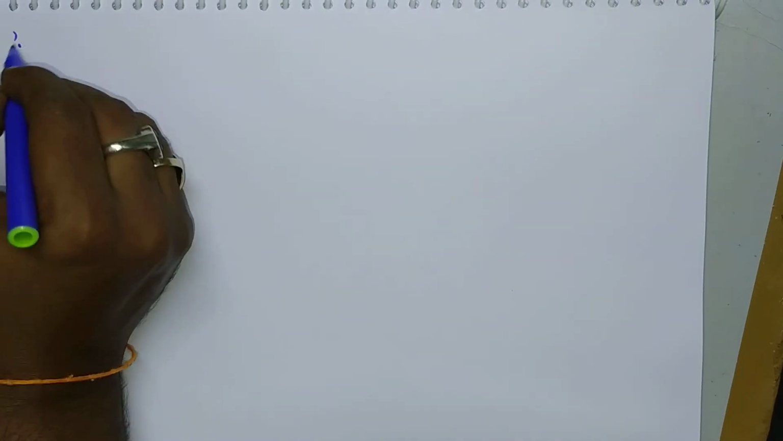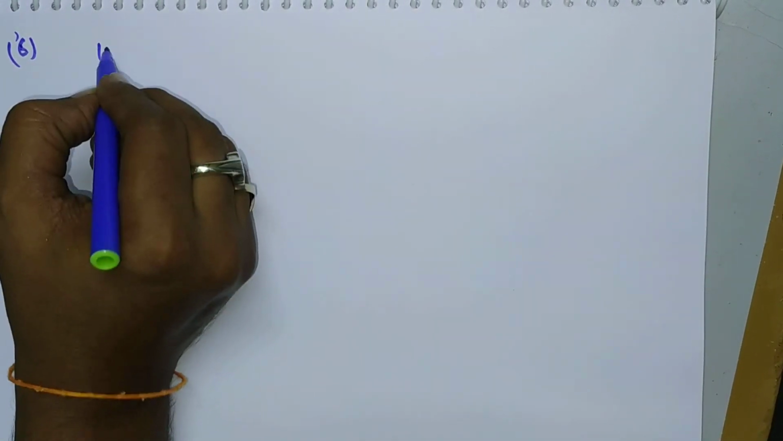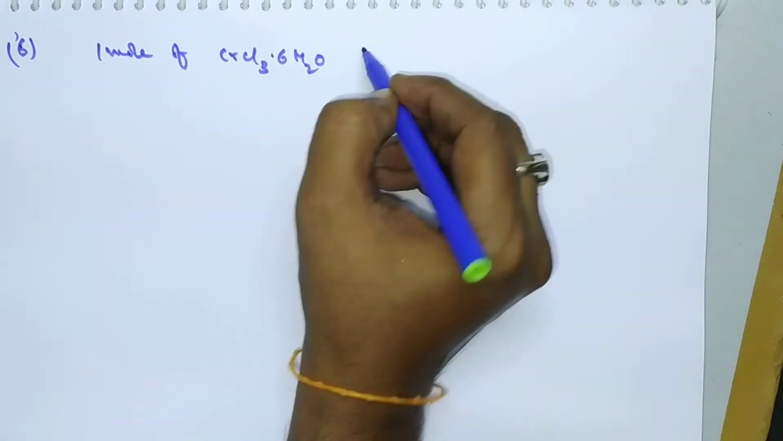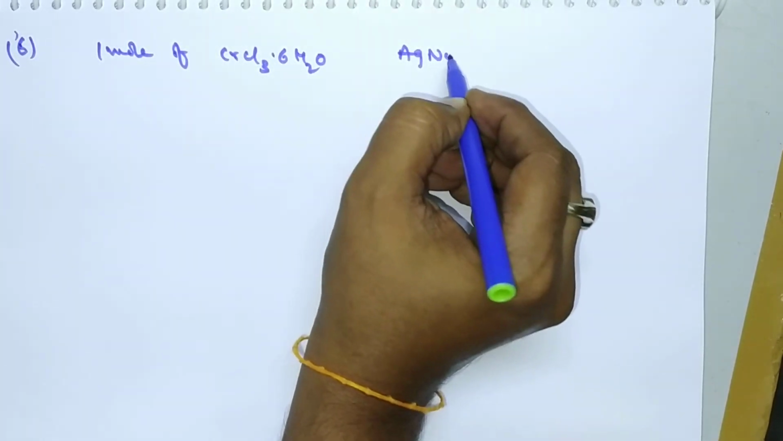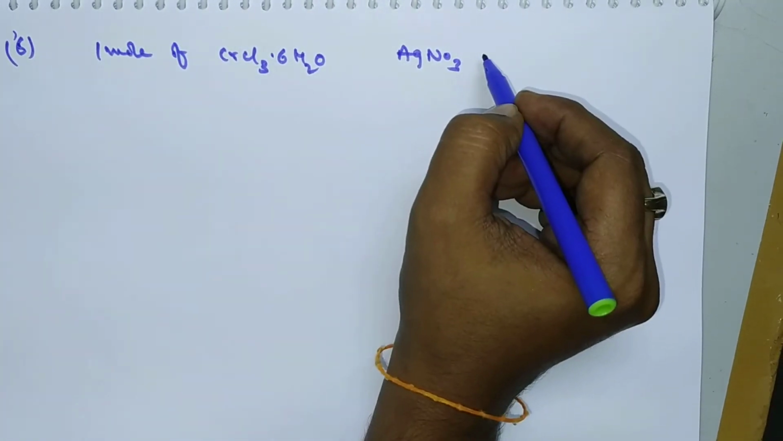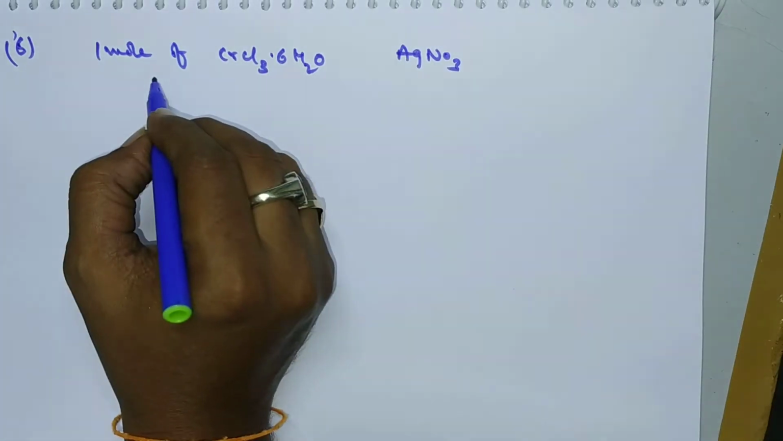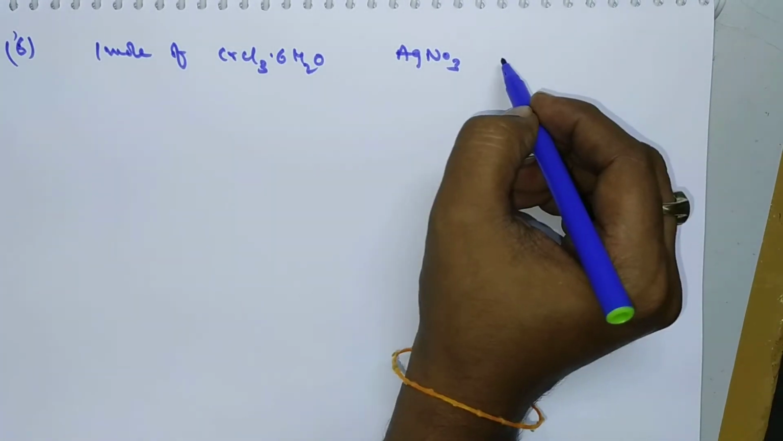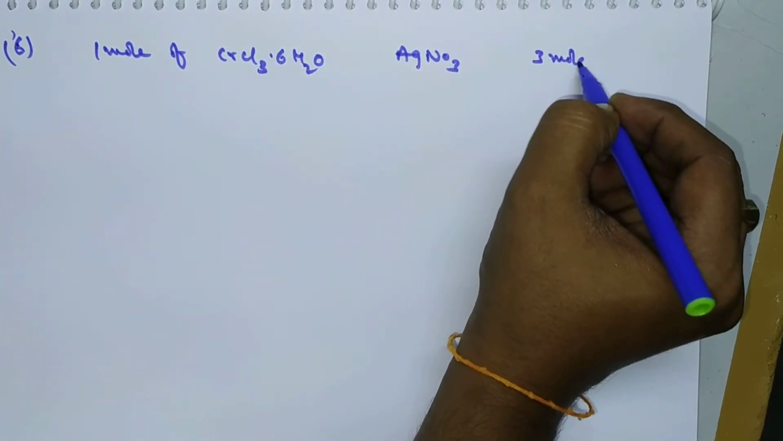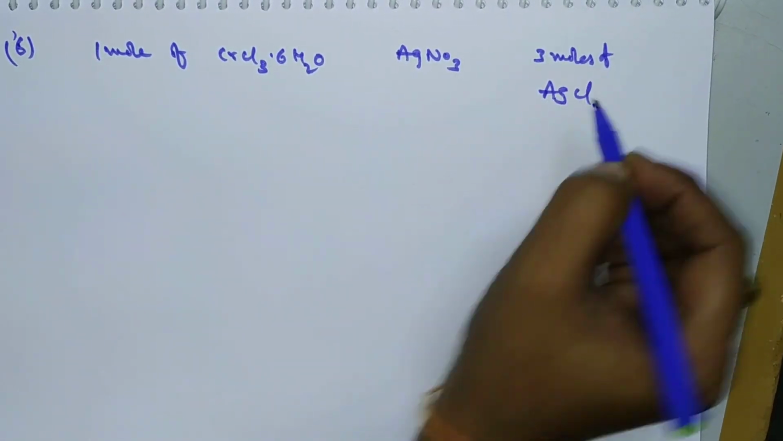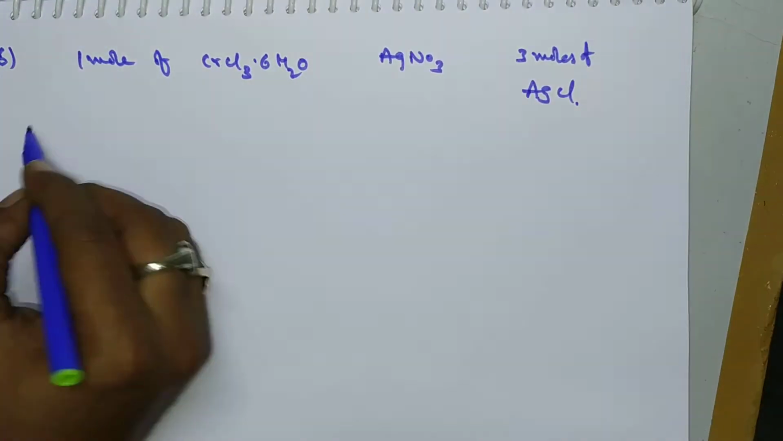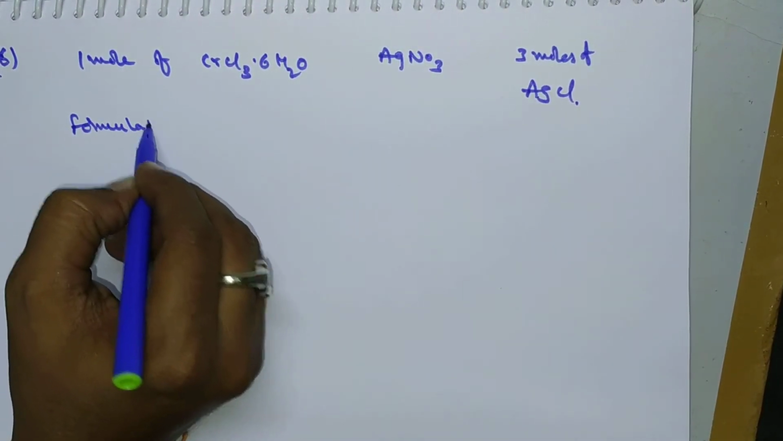And next one, sixth question. When 1 mole of CrCl3·6H2O is treated with excess of silver nitrate, this is also from the NCERT textbook, a direct question. Then 3 moles of AgCl precipitate is formed. He asked to find the formula of the complex.